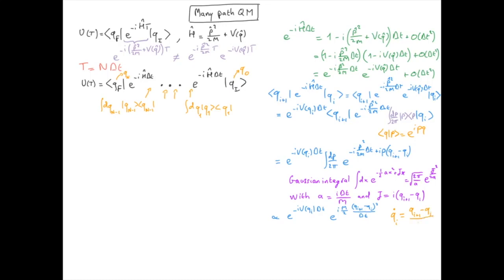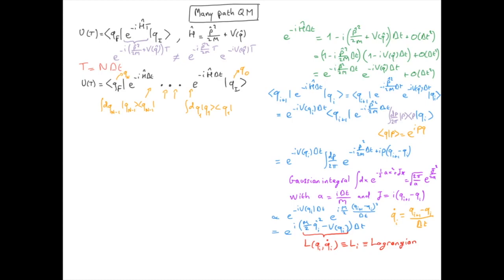This is only true, of course, for small delta t. We recognize the expression for the Lagrangian. Let's go back to our amplitude. So each of the exponentials over small delta t in our amplitude will give us an exponential of the Lagrangian at the given point q1, q2, etc.